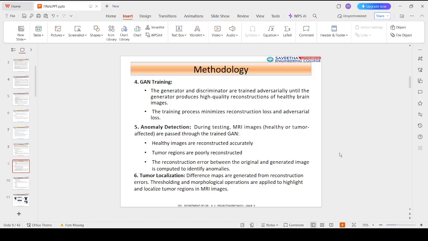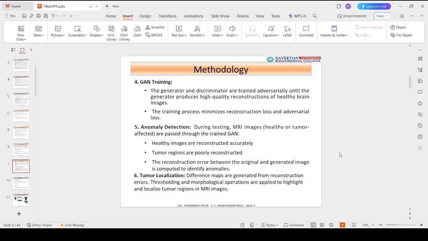And for the GAN training process, during training, the generator attempts to reconstruct realistic healthy MRI images. The discriminator tries to identify reconstructed images as fake. The model optimizes the following loss functions: reconstruction loss, adversarial loss, and latent loss. Since the model is trained exclusively on healthy images, it becomes highly sensitive to abnormalities such as tumors.